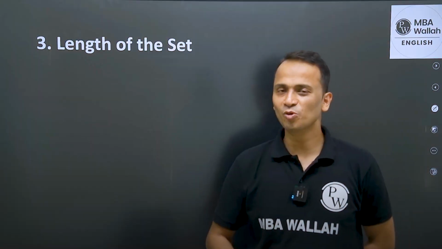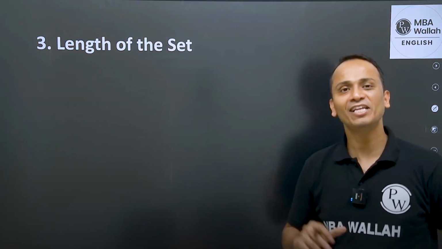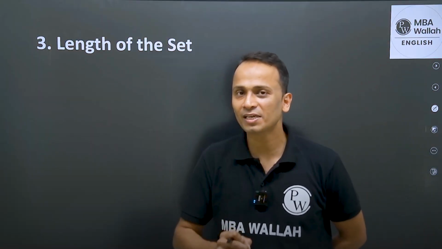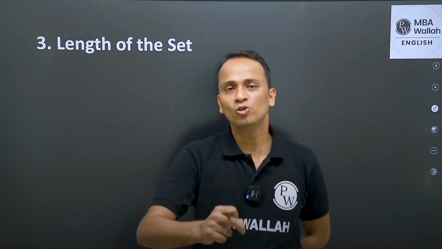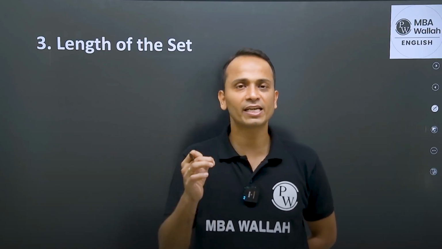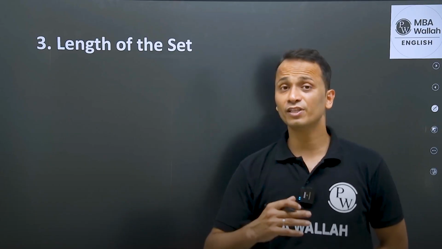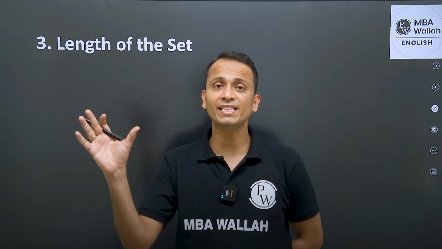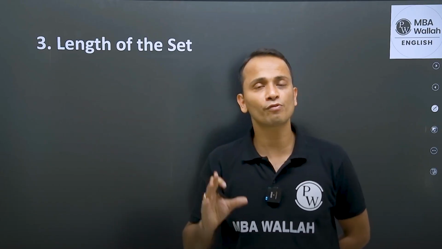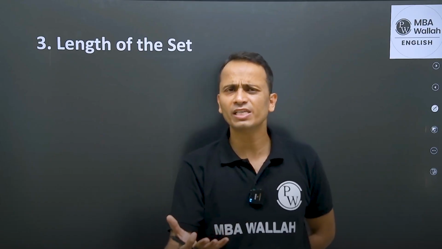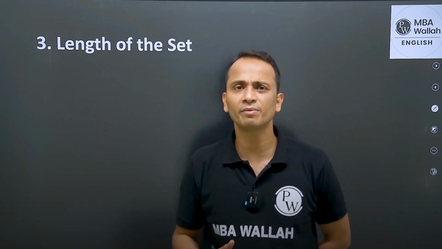All right. So friends, moving on to the third criteria, the length of the set. Now, this is one criteria using which you don't have to actually enter the set. You can take a decision even before entering the set, right? So if the set is very lengthy, so it has 4 or 5 graphs, or maybe 3 graphs, 2 different types of tables, right?